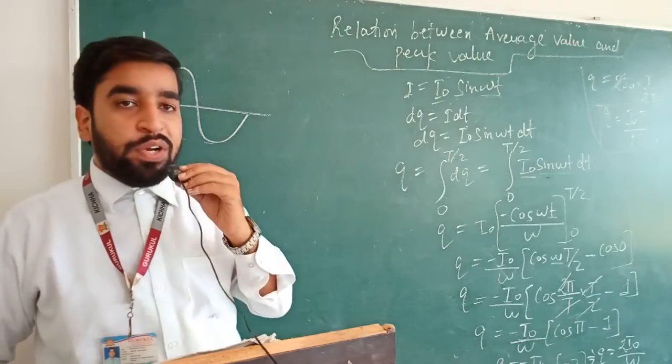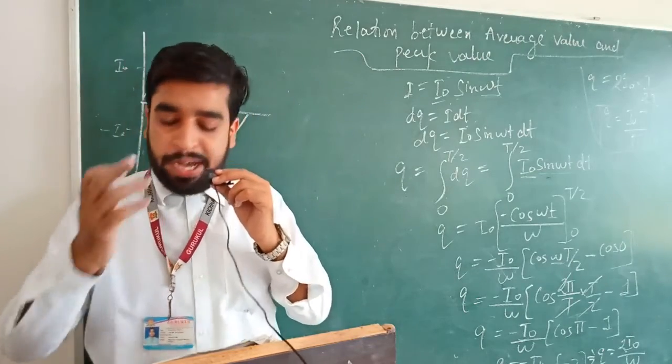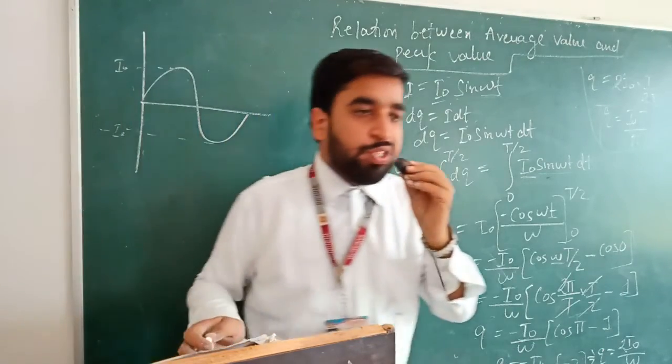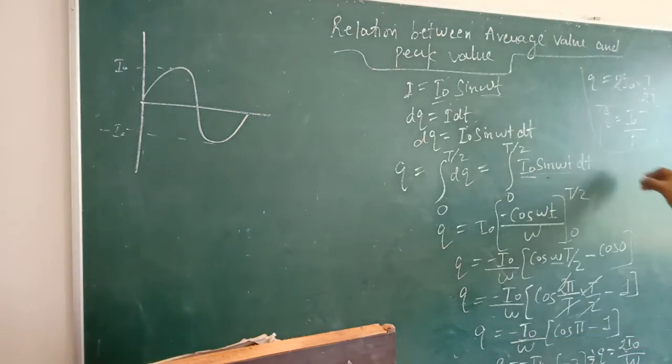Suppose we have to calculate the average value of AC over a half cycle. So I average is equal to charge upon time. I average is equal to charge per unit time. So what is the charge? I naught T upon pi. What is the time?